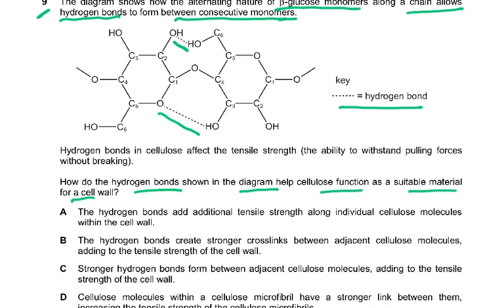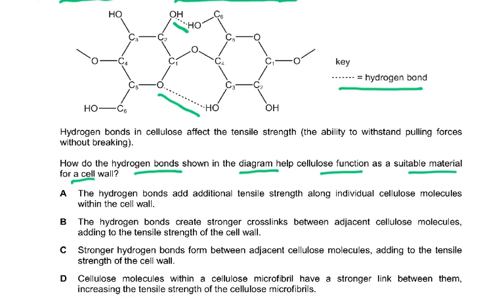Now please try to understand when you read the answers, what was the question? How do the hydrogen bonds shown in the diagram? You've got to only refer to the diagram. A. The hydrogen bonds add additional tensile strength along individual cellulose molecules within the cell wall.